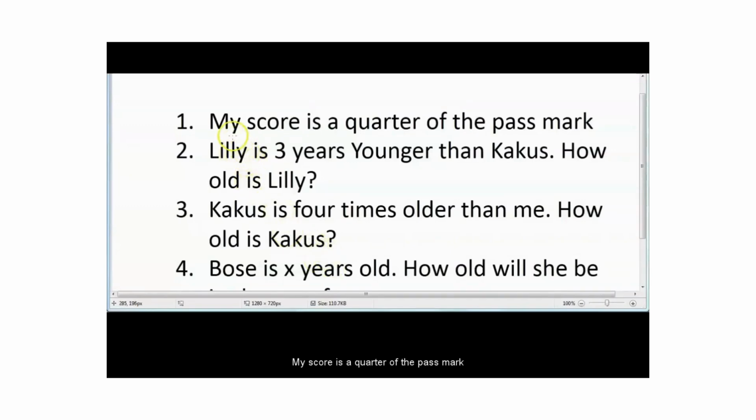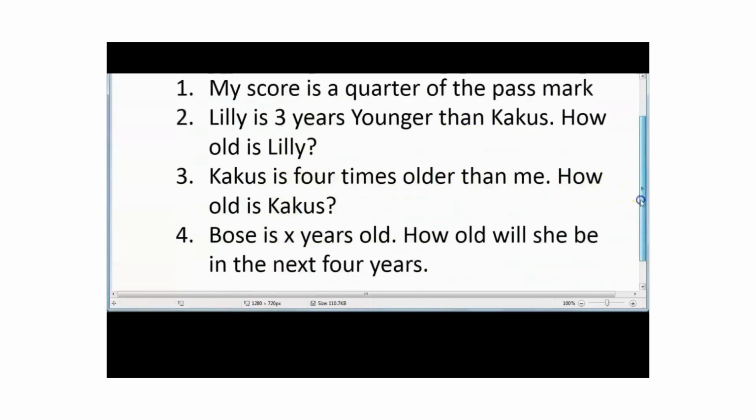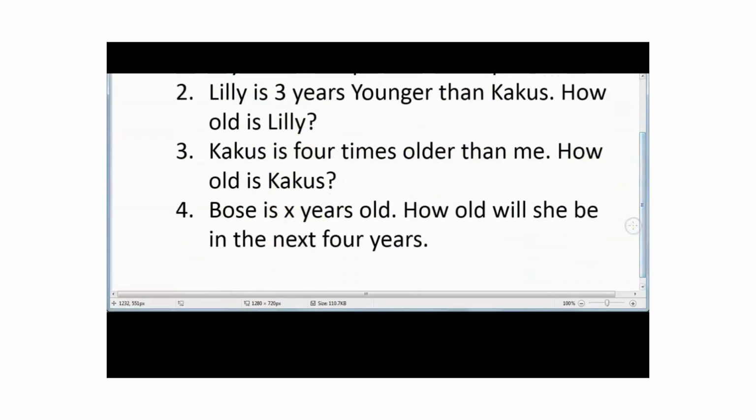My score is a quarter of the pass mark. Lily is 3 years younger than Kakus. How old is Lily? Kakus is 4 times older than me. How old is Kakus? Bosse is X years old. How old will she be in the next 4 years? We are going to tackle the questions head on.